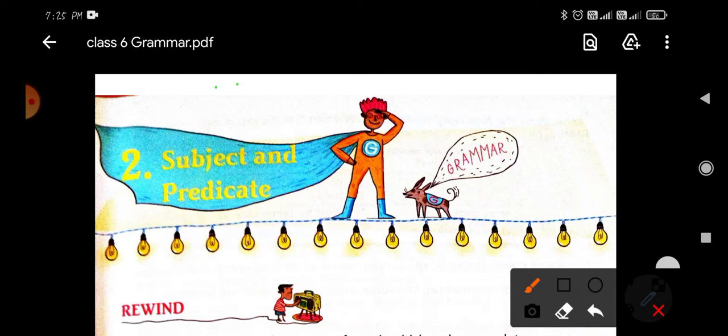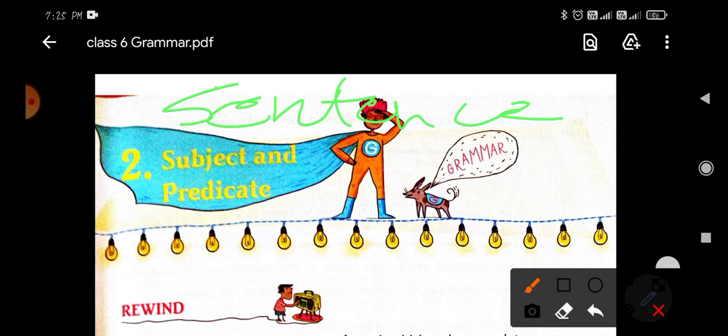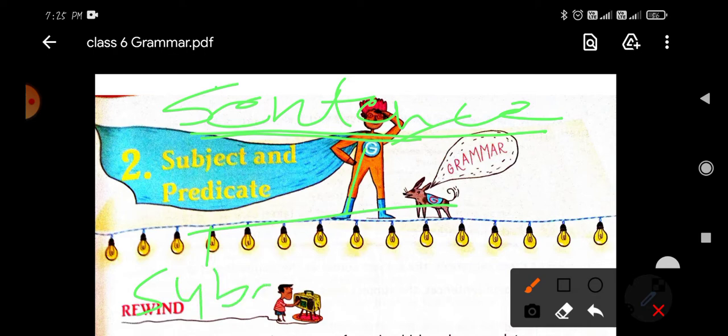A sentence is a group of words that makes a complete sense. It is a group of words, not a single word, and it has a complete sense, so it will be a sentence. This sentence is divided into two parts. The first part will be the subject, and the second part will be the predicate.